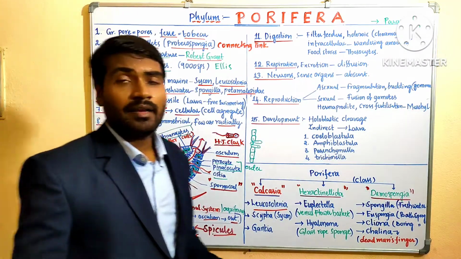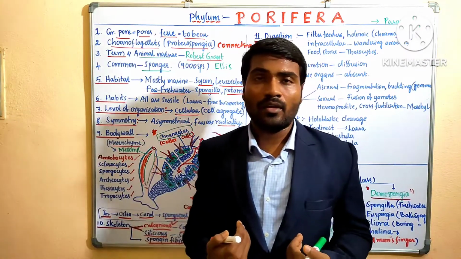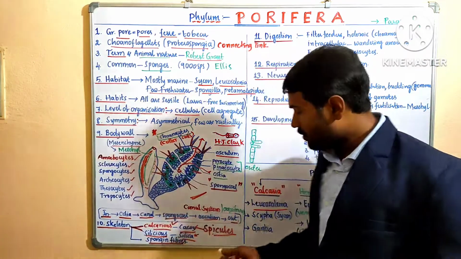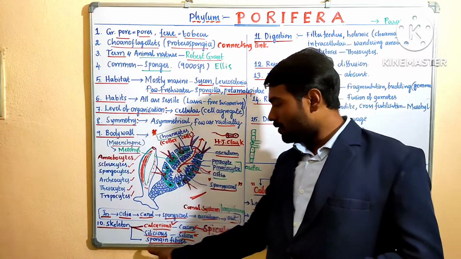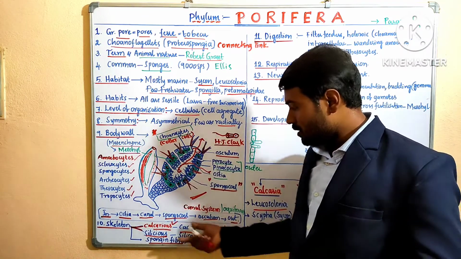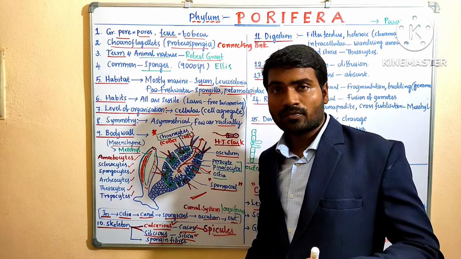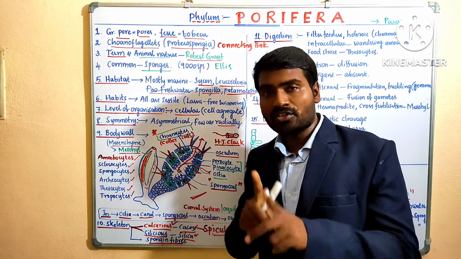So the skeleton is the structure which gives support to the body. It may be in the form of spicules or in the form of spongin fibers. If it has spicules, there are two types: calcareous spicules and siliceous spicules. Spicules are nothing but projections.